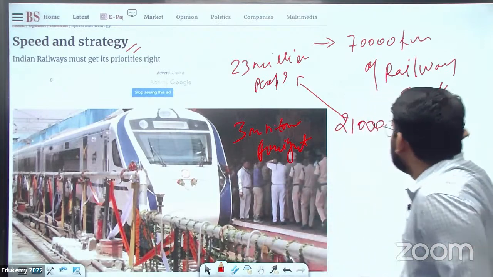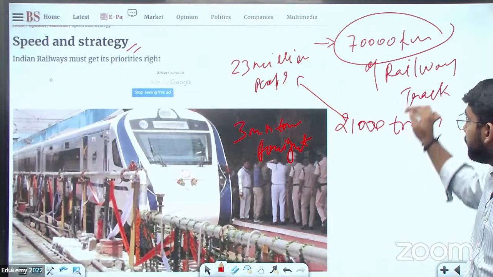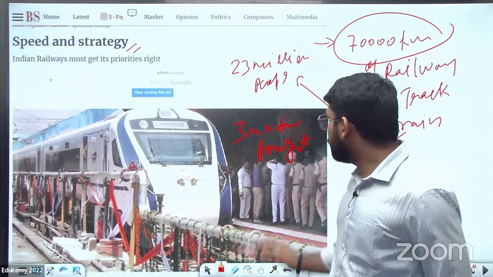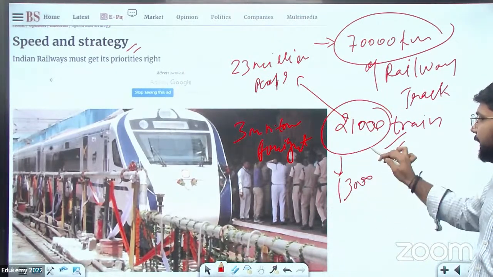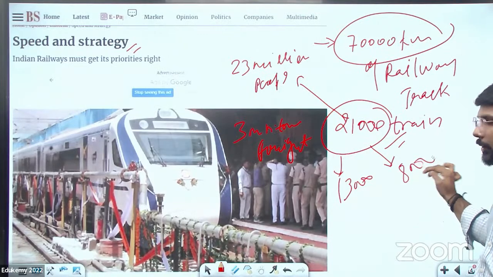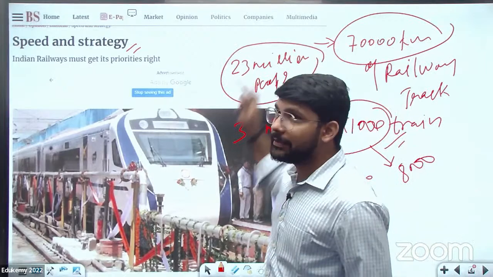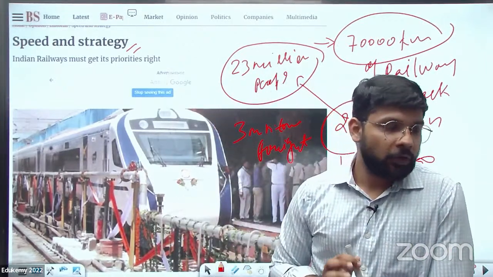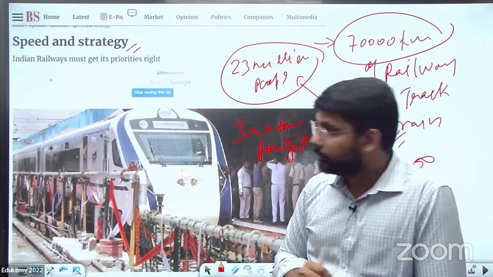In India, the total rail length is 70,000 kilometers and there are almost 21,000 trains. Out of these 21,000, almost 13,000 are passenger trains and 8,000 are freight trains. And they are carrying 23 million passengers daily and 3 million tons of freight on a daily basis. This is the strength of the Indian Railway.